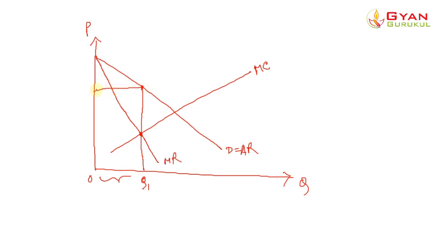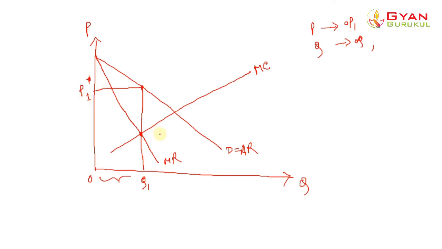So the price is, let's say, OP1. Sorry, not OP dash, let's say OP1. So the price is OP1 and the quantity is OQ1, clear? So he is willing to produce OQ1 at price OP1. Up to this, clear? Now let's talk about the monopsonist.